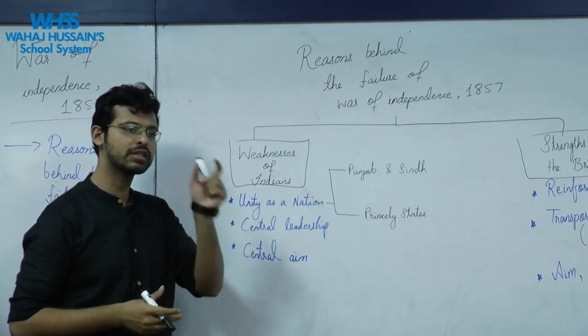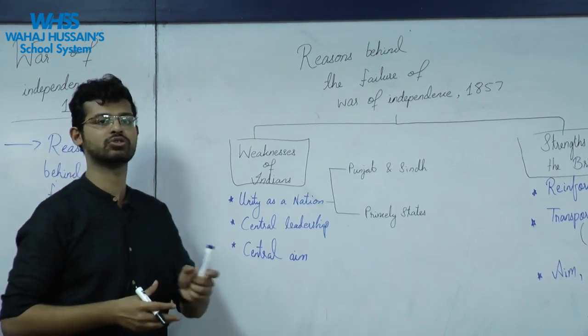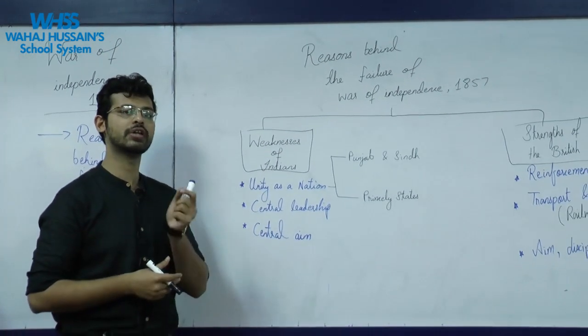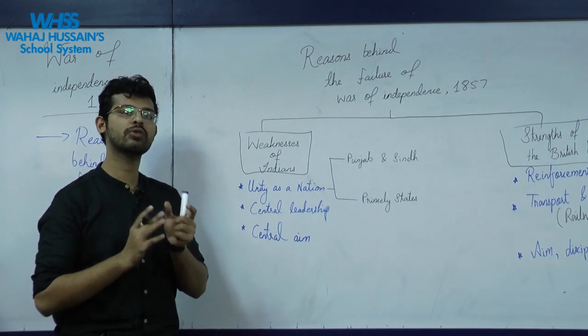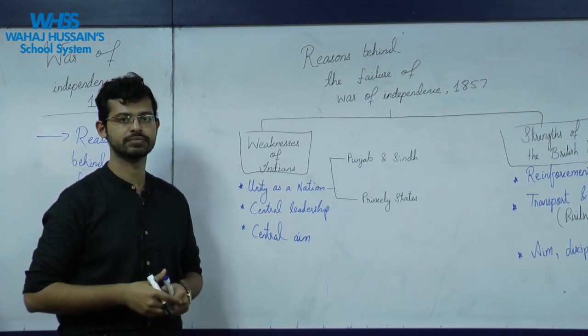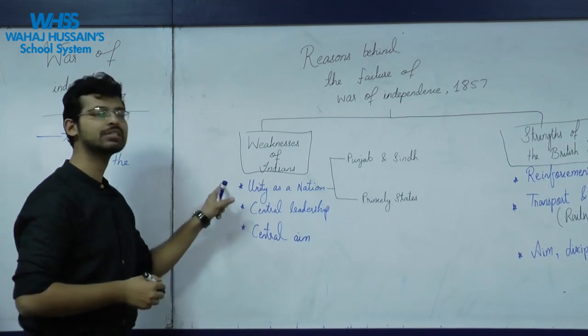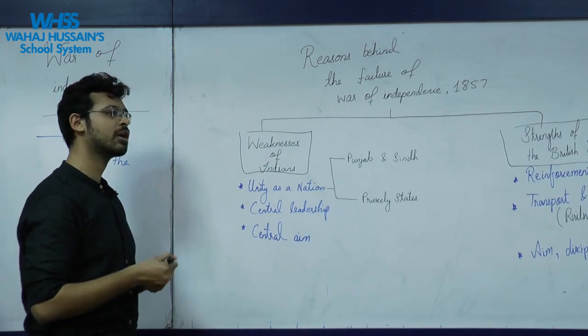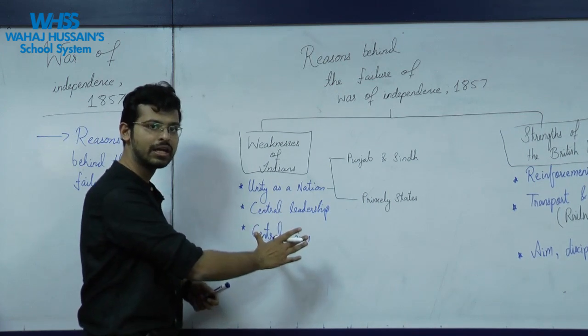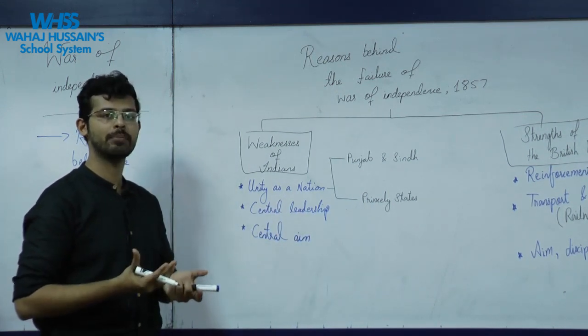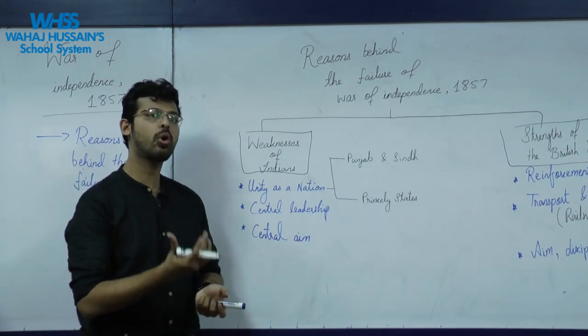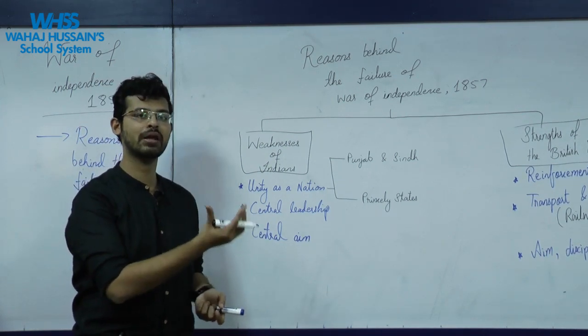Remember our first discussion in the first video of this topic, the definition of war. In that I said that it is the conflict between two nations. The question arises whether we're talking about all of India fighting or not. Because when we analyzed the map, we understand that not all of India was participating in this war.